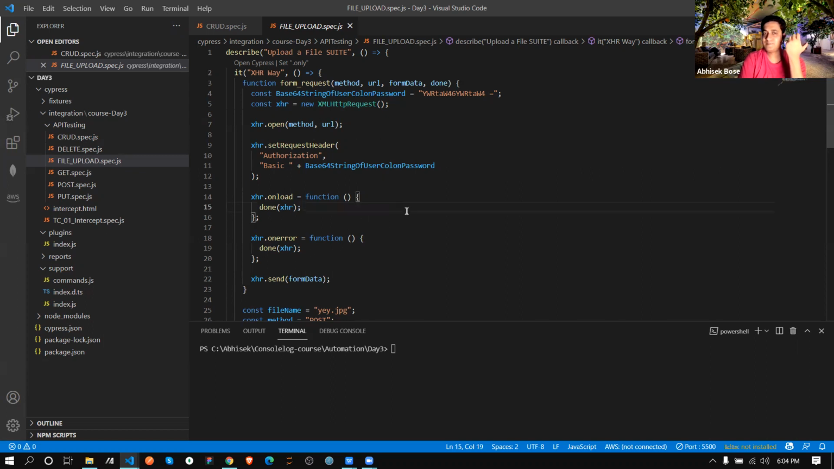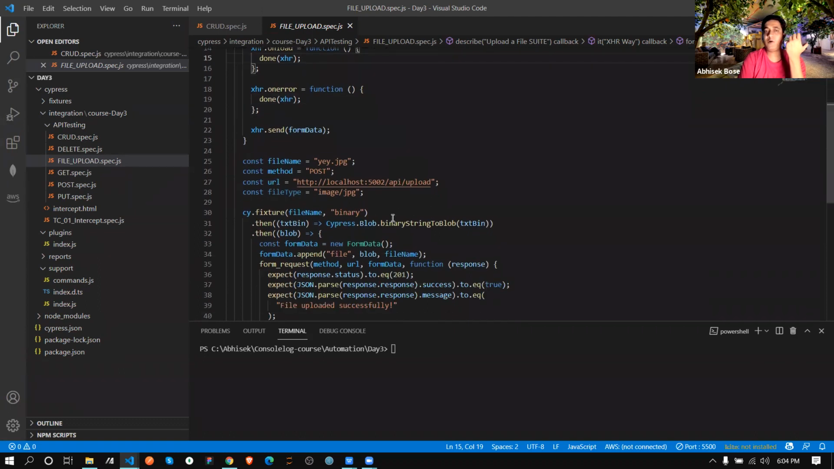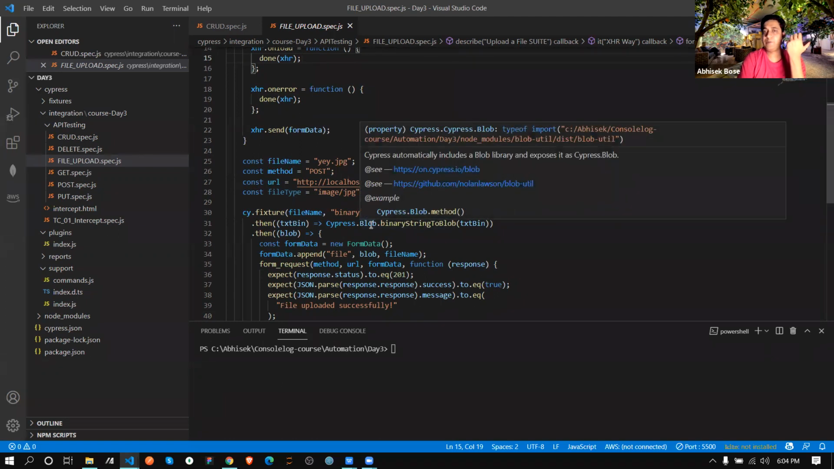The only difference between that one and this one is that we are converting this file into a blob format. Blob is basically a binary large object, and the short form is blob. If you are converting a picture to a binary form, what will happen? The size will be a bit heavy because it's converting a file or image to a binary format.